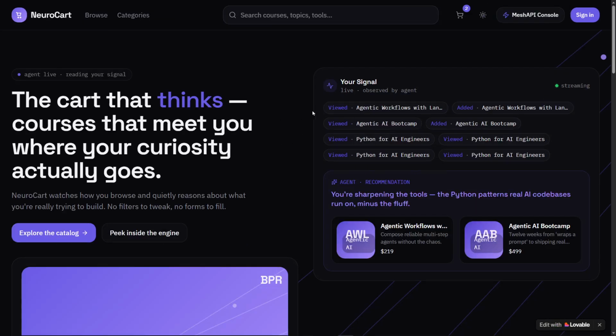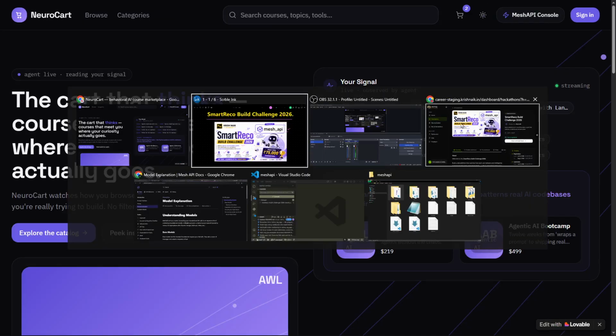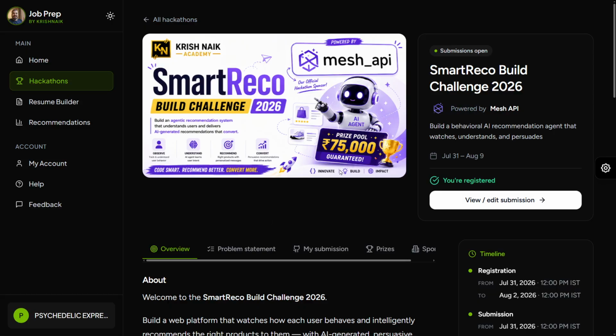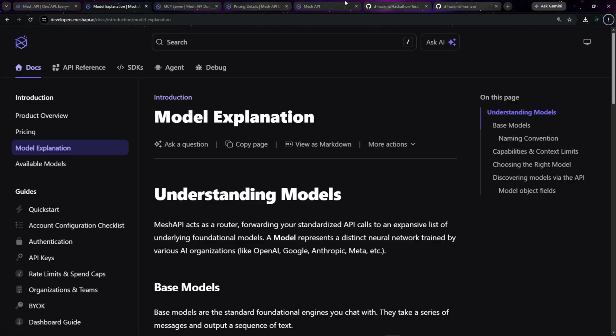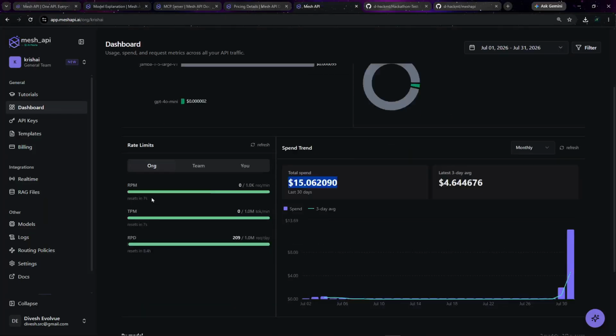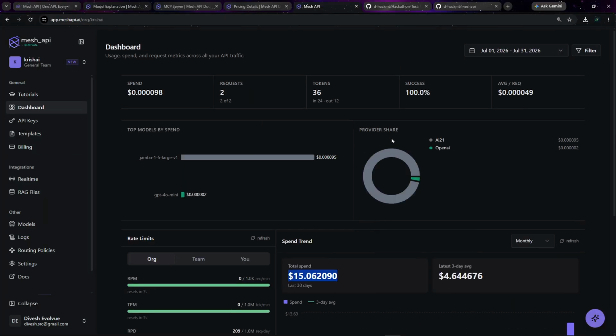I would like to show you something else. This is SmartReco Challenge powered by Mesh API, right? And if you are also concerned about how the real Mesh API dashboard looks, I have that as well for you. This is how the real Mesh API dashboard looks, where you can add and trace different kinds of executions of your application, right?